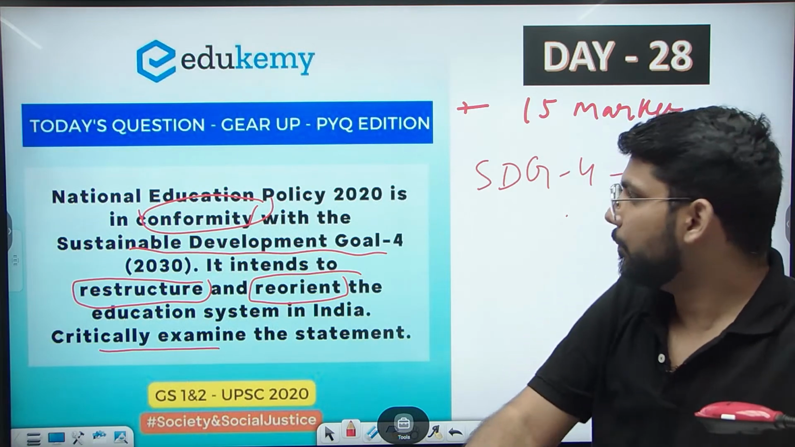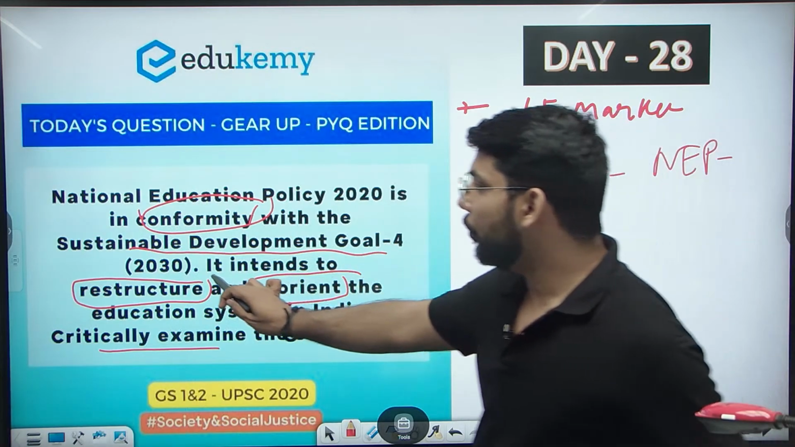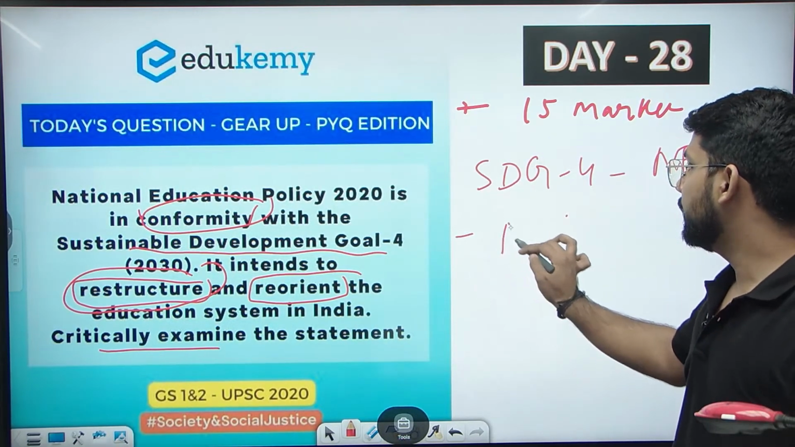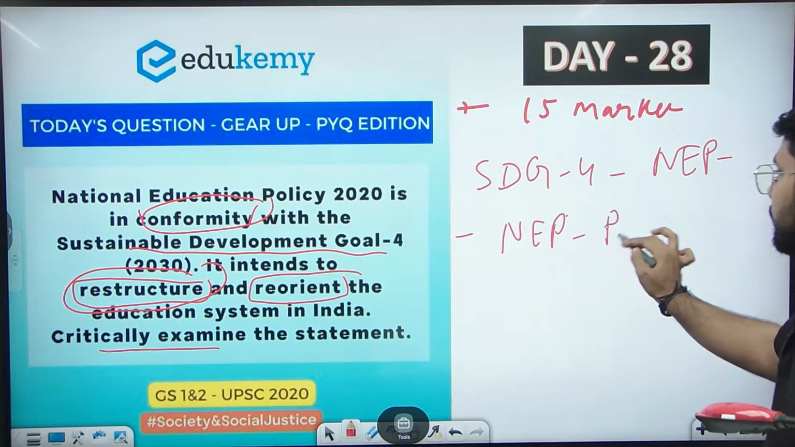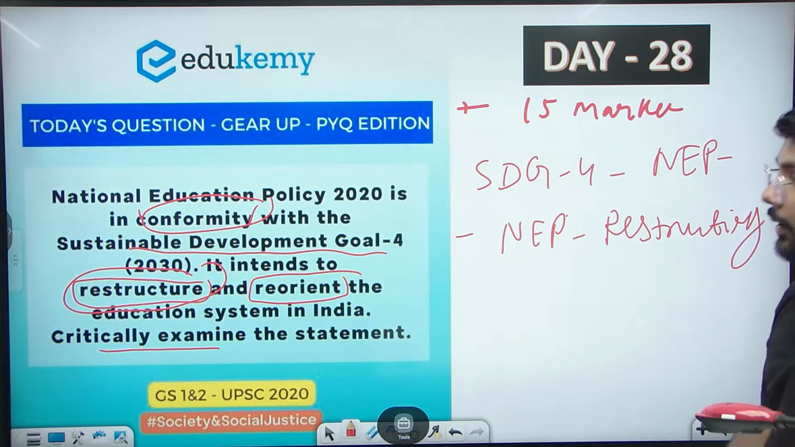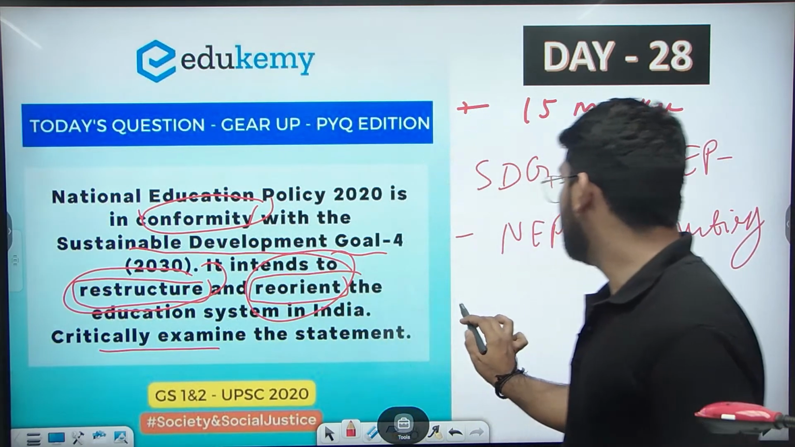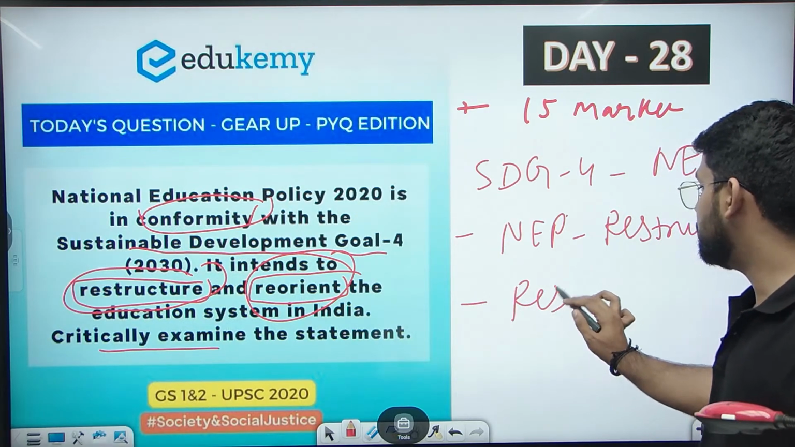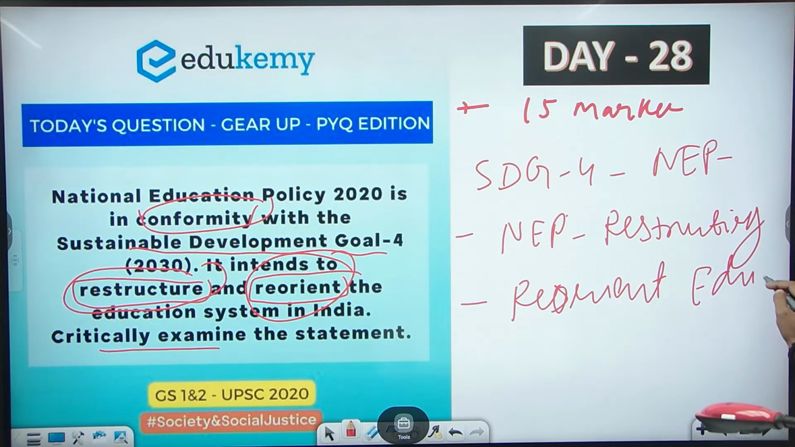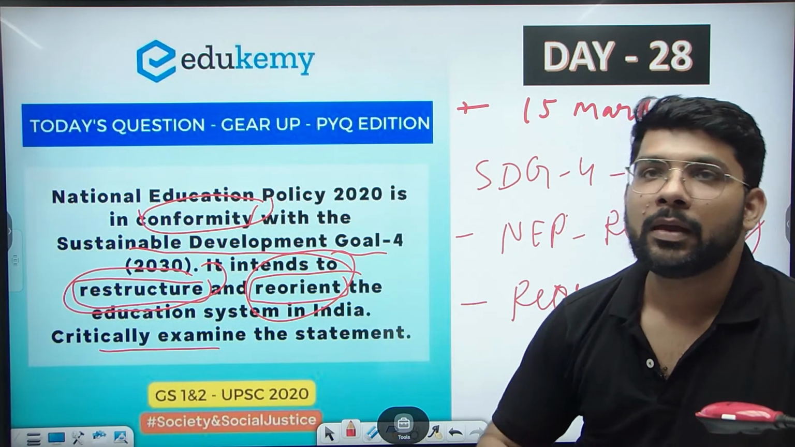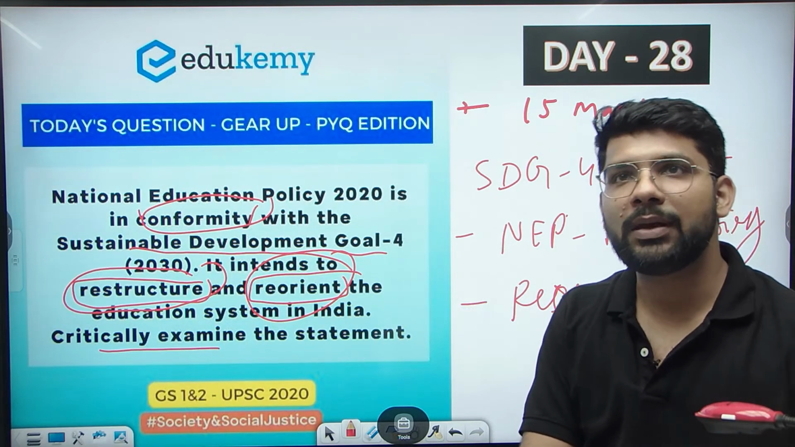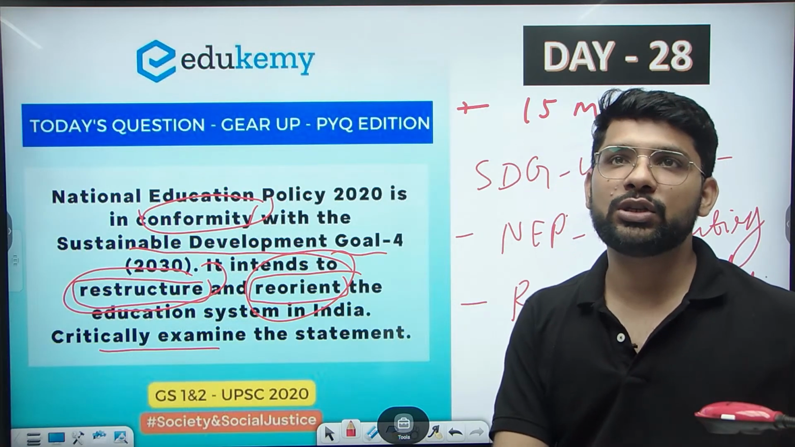Now let's come to the second part. The question is also saying how NEP is restructuring the education system in India, and how it is reorienting it, meaning what this education policy is introducing so that it reorients the old education system in the country. Restructuring means there is a change in the curriculum. Reorientation means there is a change in the application part also.